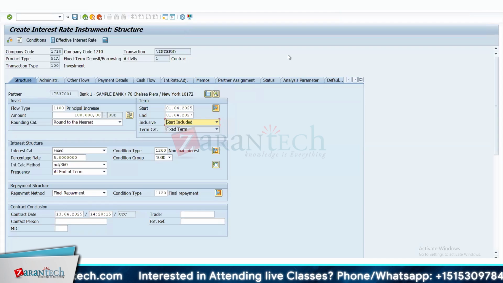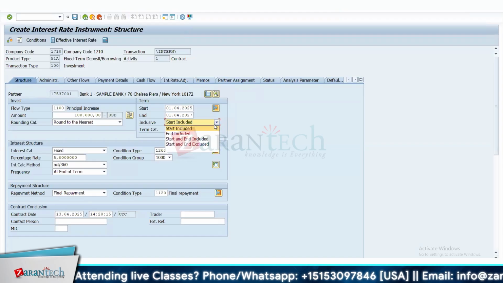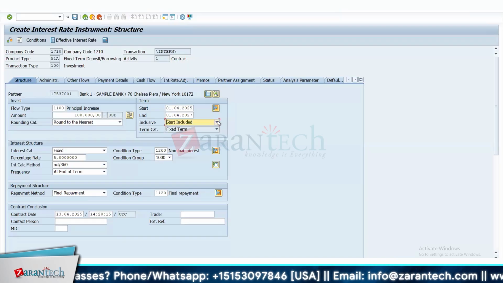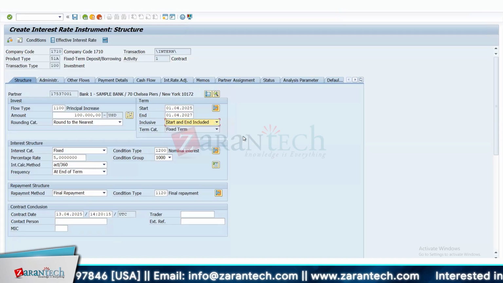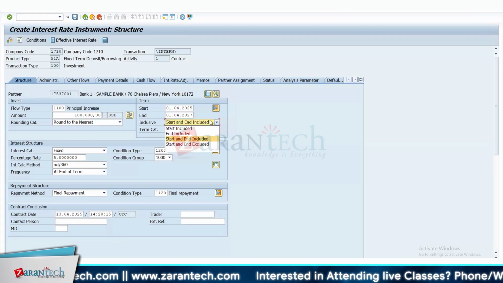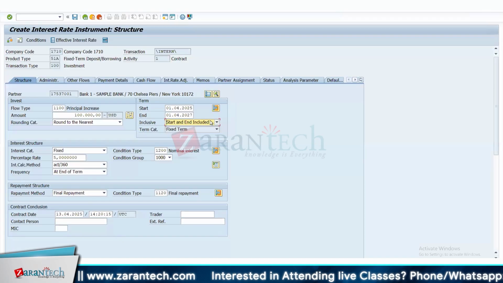Correct. So it will depend on what type of conditions you have with the bank, and according to that you will define whether start is included or end is included, because only one day can be included, either the start date or the end date. Because on the end day also, let's say at 10 a.m., if the deposit comes back, then you should not include the end. You can actually include both. Everything depends on the terms you have with the bank. So depending on the way you have negotiated with the bank, you can make your choice in the drop down here. And based on that, SAP will calculate your interest.